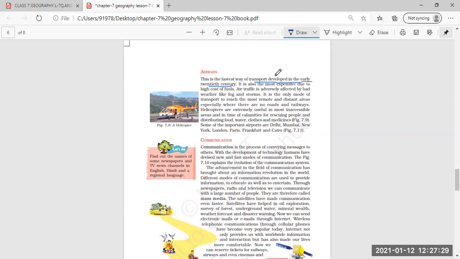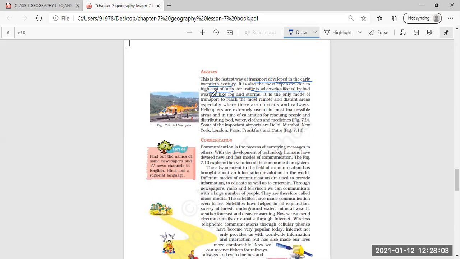Why is it very costly or expensive? Because of the high cost of fuel. The fuel is very expensive. That is why airways transportation is very expensive. And air traffic is affected by bad weather. Bad weather is when there is very much fog and we can't see through it outside, and when the condition of a storm arises. In both cases, airways are affected very badly.